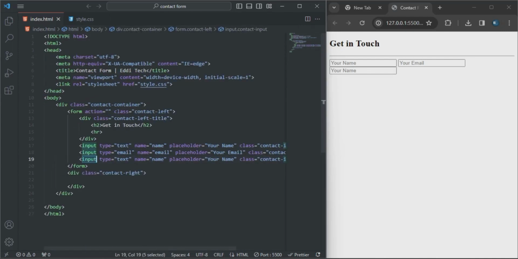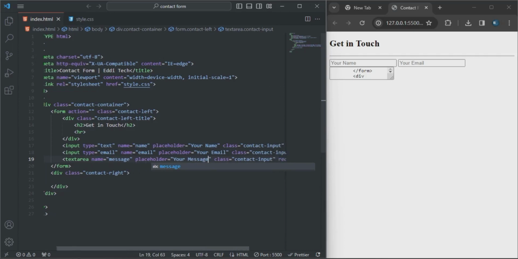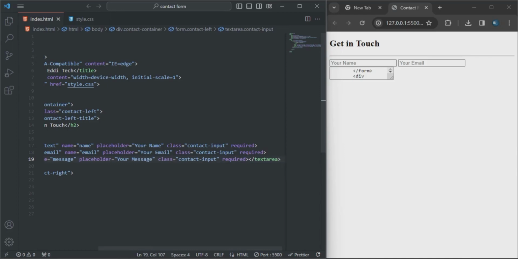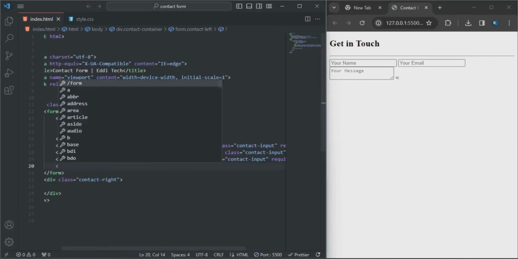So I'll change the input here to textarea. So I'm just gonna erase the type. So the name will be message, so the placeholder, so that will be your message, along with the contact input for the class, and it is required. So I'm just going to close the textarea here because it's not an empty tag.